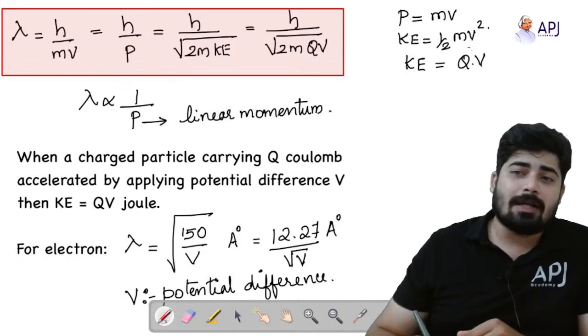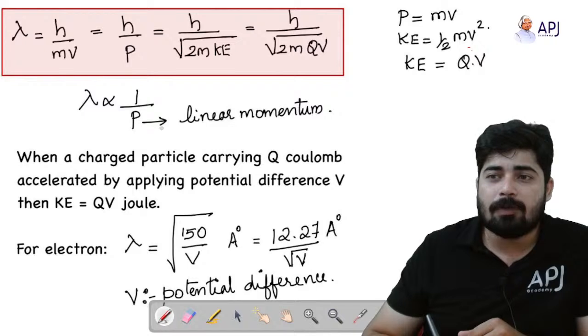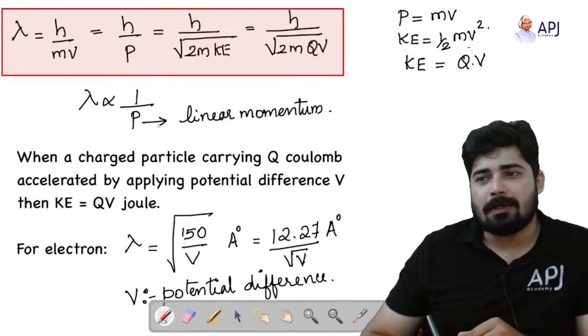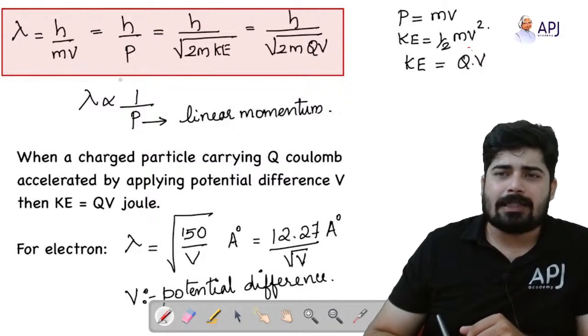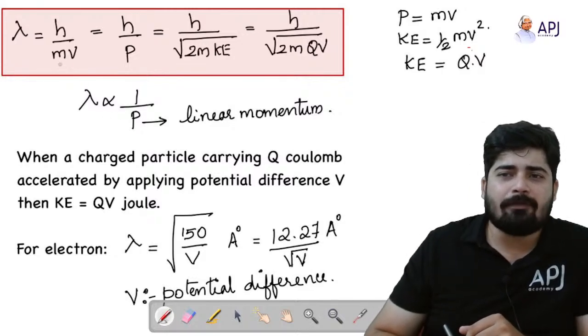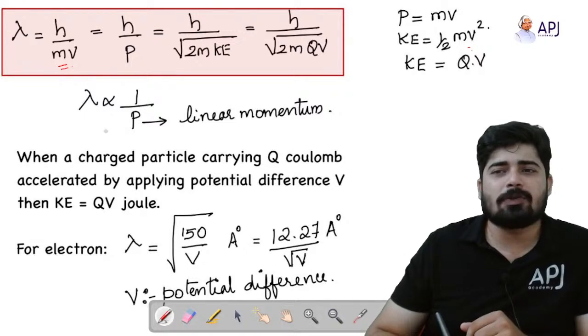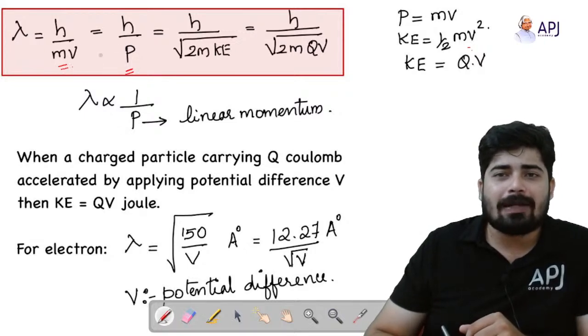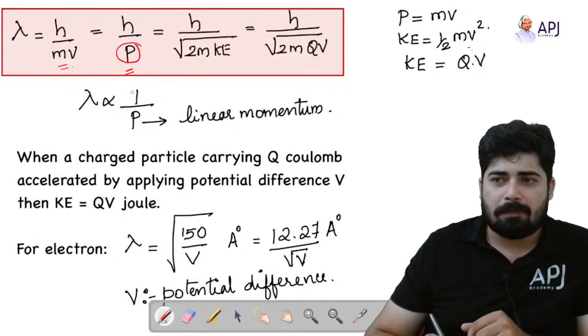This is a very important formula from which many previous year questions have come. It is very easy, just learn this. h by mv, where mv means momentum. Mass into velocity gives linear momentum, so you can replace mv by p. So h by mv is equal to h by p.